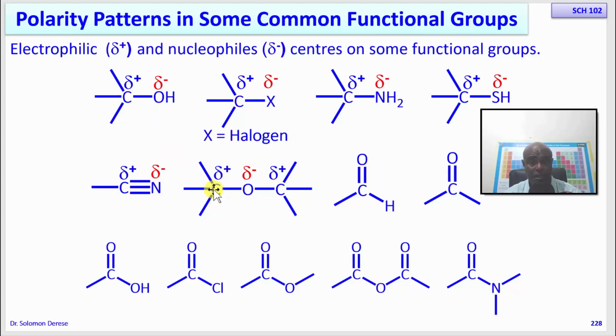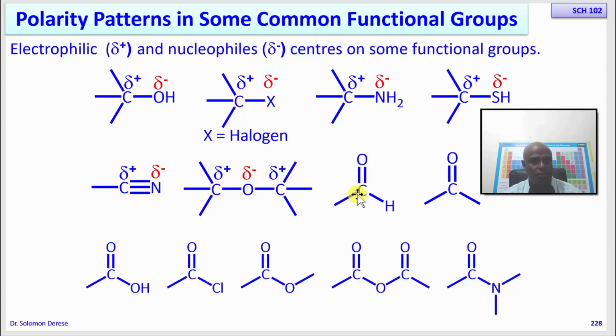So the partial positive charge on these carbons will be less than the partial positive charge on the carbon of an alcohol, and the partial negative charge on the oxygen of an ether will be less than on the oxygen of an alcohol. So in terms of reactivity, if you compare the nucleophilicity of the oxygen of an ether and the oxygen of an alcohol, you will find the oxygen of an alcohol is more nucleophilic than the oxygen of an ether.